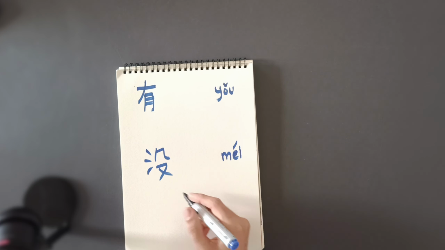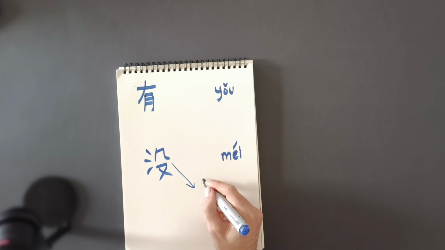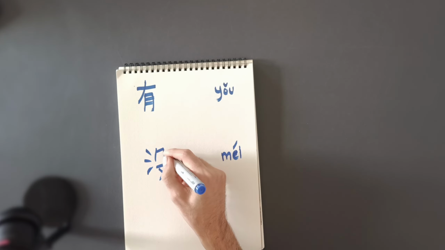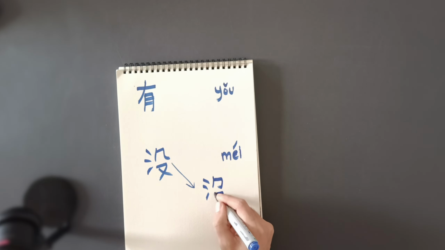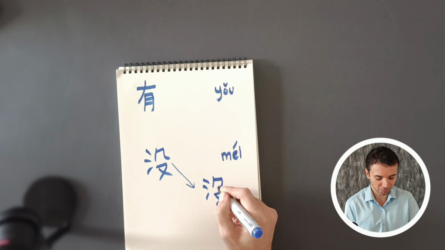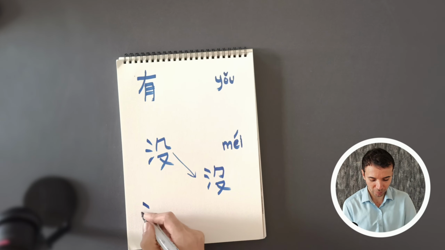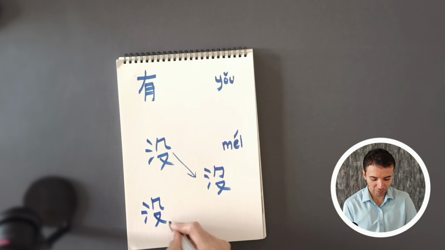This character is the same in both simplified and traditional, but this one is mostly the same except one tiny difference. This one is the simplified. The traditional one is 1, 2, 3. All of it is the same except this one. Instead of this line going outward, this goes inward. I only noticed it recently, so I thought they were the same, but no. There's a very slight difference. This is a traditional, this is a simplified. 1, 2, 3, 4, 5, 6, 7.